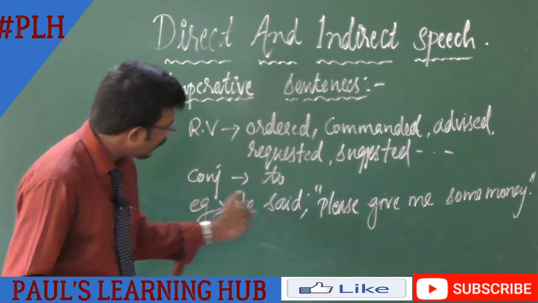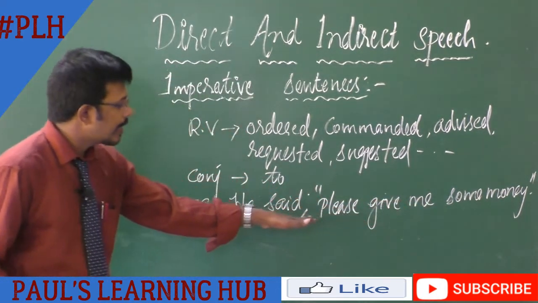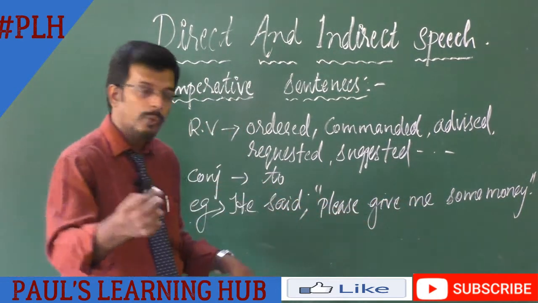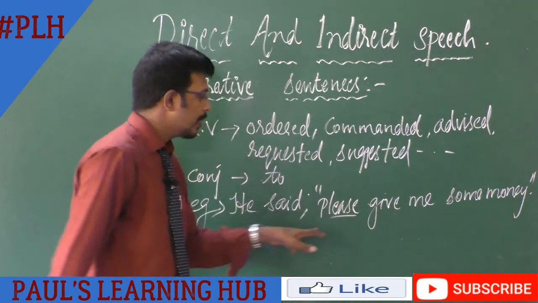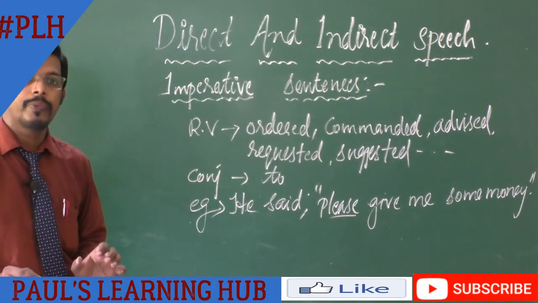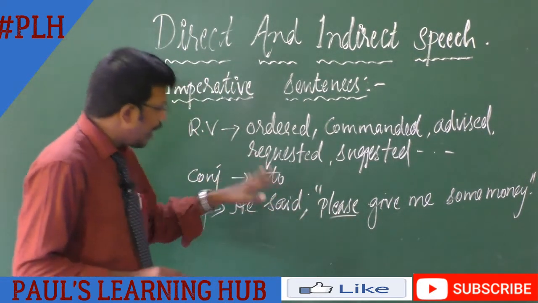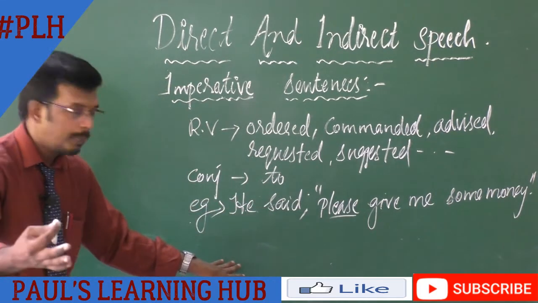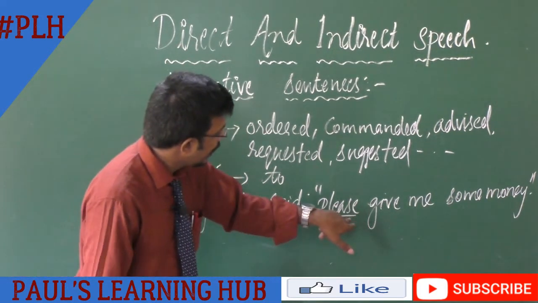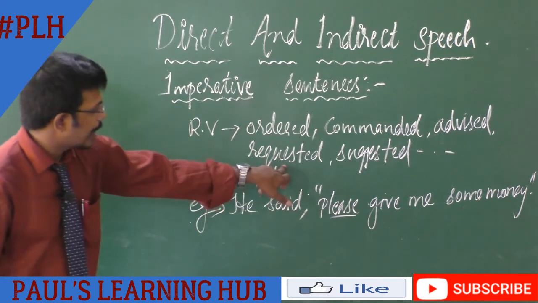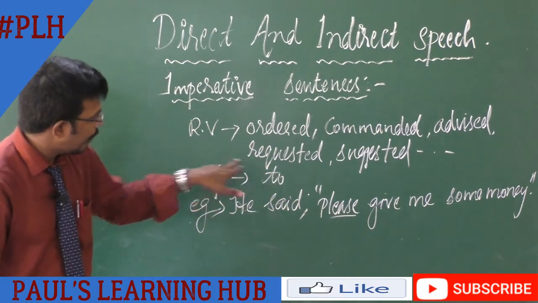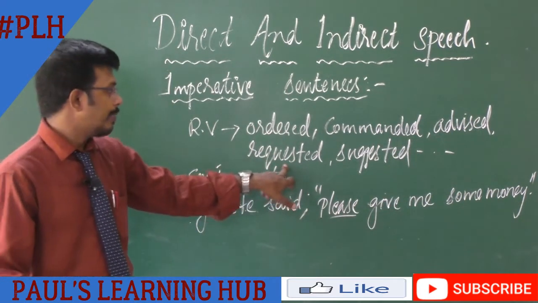We know from the given example it is a request because the word please is used here. So how do we change it into indirect speech? Since it is a request, we have to use the reporting verb requested.